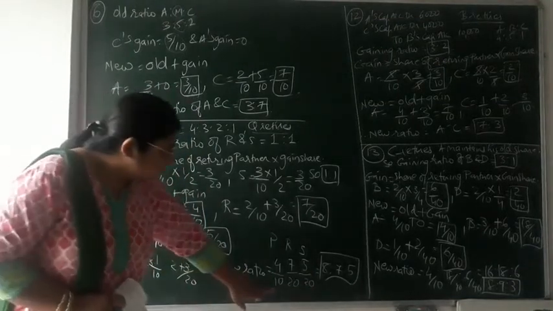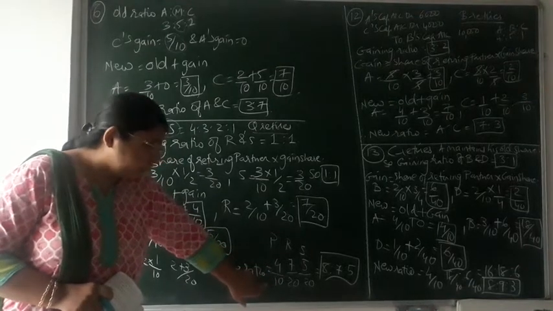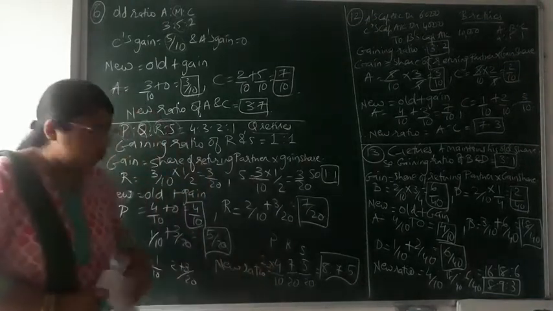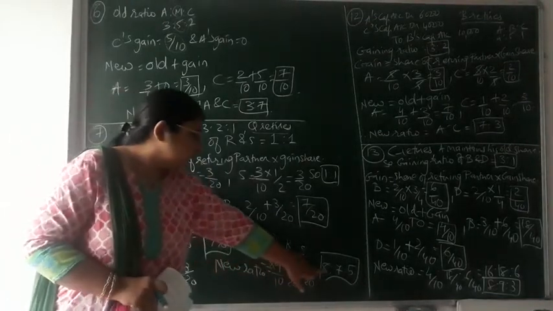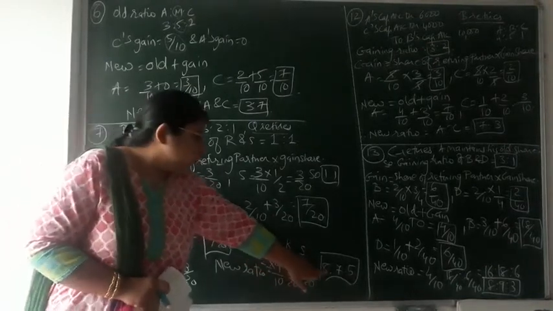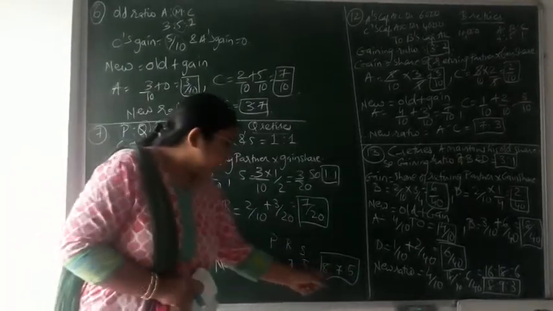To make the denominator equal, over here we'll multiply by 2. By multiplying over here with 2 it would become 20, and over here by multiplying with 2 it would become 8. So 2 4s are 8. So the new ratio that would be coming in between the remaining continuing partners, that would be 8:7:5.